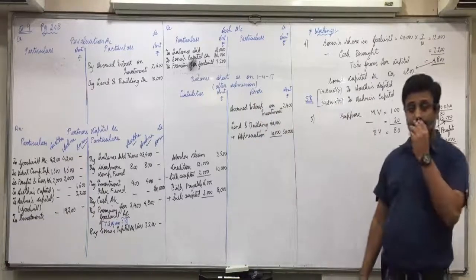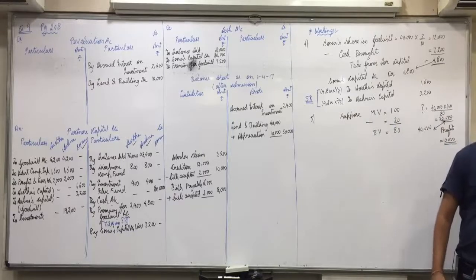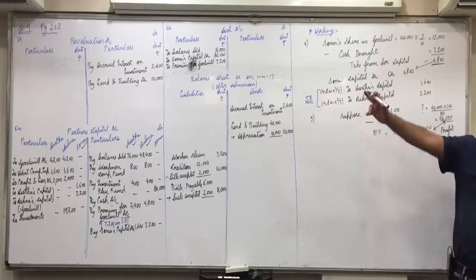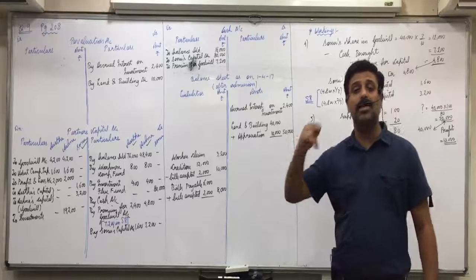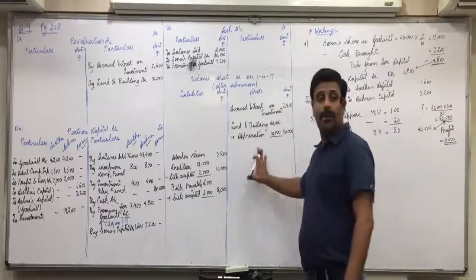Did you understand this portion, everyone? Yes. Anyone having any confusion in this? No. So profit means it will come in revaluation on the credit side, and the market value of land and building is more, so add in land and building.